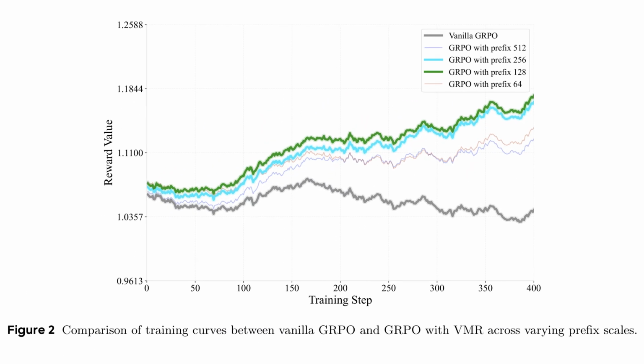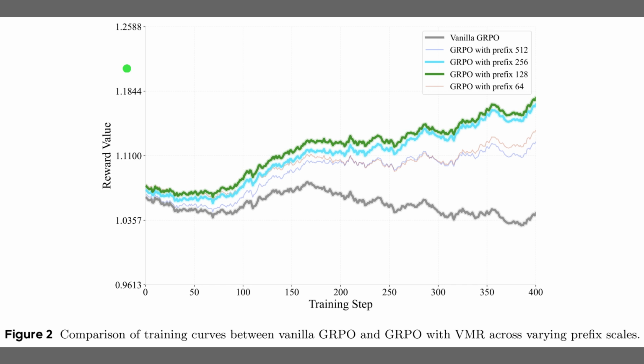policy conflicts. Well, Figure 2 plots the training reward over time, illustrating the direct impact of that instability. The gray line at the bottom tracks the vanilla group relative policy optimization baseline, which clearly struggles to improve. In fact, after about 150 steps, its performance destabilizes and actually begins to decline. By comparison, the colored lines above show the proposed method using value as middle return. Whether using a prefix of 128 or 256, these partial scale updates allow the model to learn steadily, reaching significantly higher reward values without the collapse seen in the baseline.